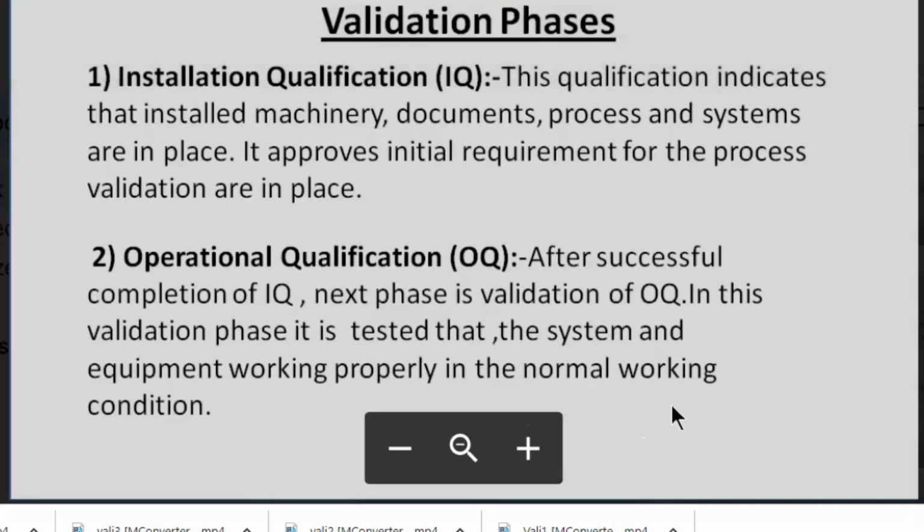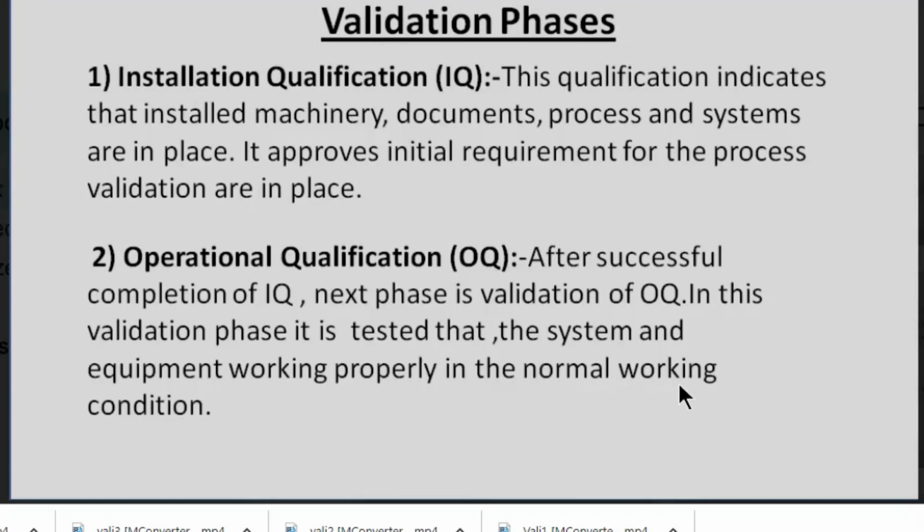First, installation qualification, which is in the prospective validation phase. This qualification indicates that installed machinery, documents, process and system are in place. It approves that the initial requirements for process validation are in place.